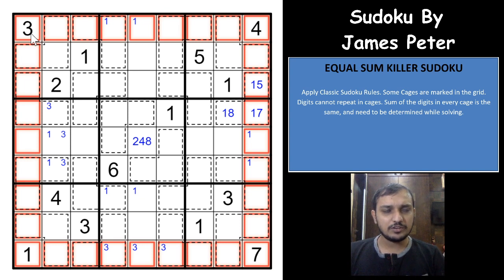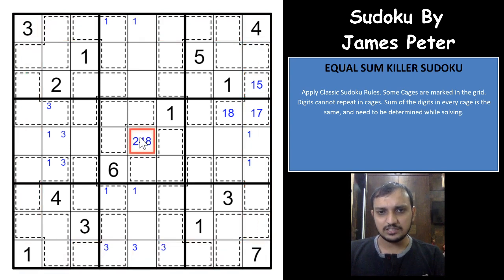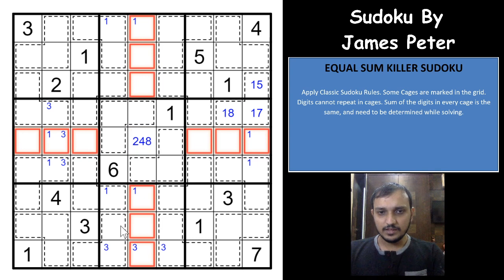So what did we have here? 324 plus 42 is 366, plus 2 here if the sum is 18, that is 368. So 405 minus 368 leaves only 37 remaining, which is outside the cages, that is these 12 cells, right?